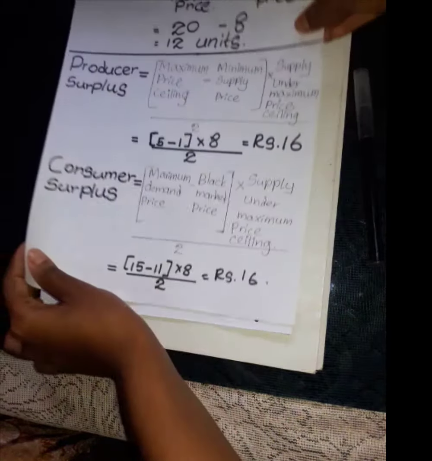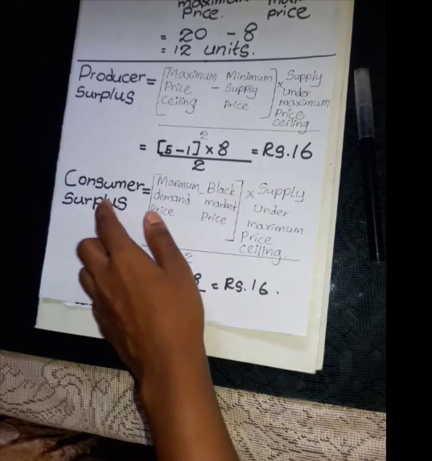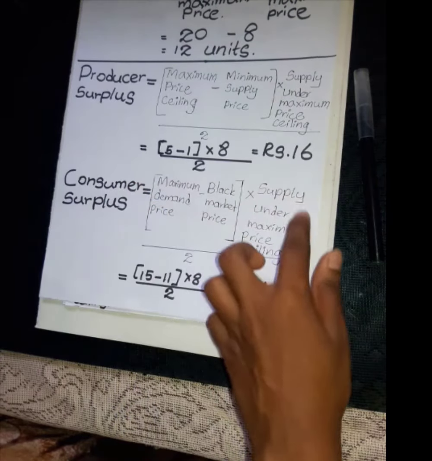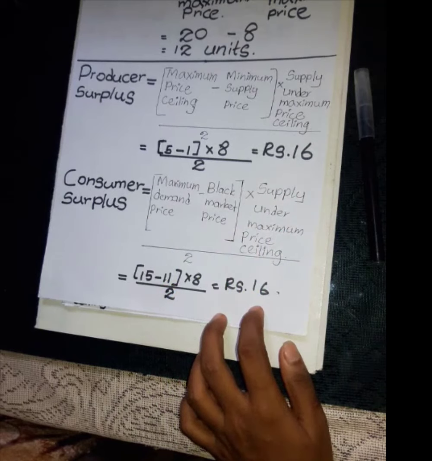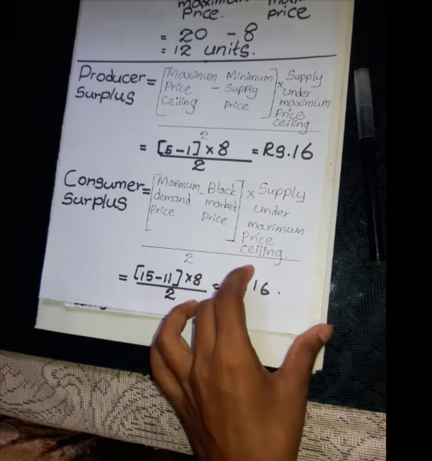So, I have taken it as this. Now, this is the consumer surplus equation, and here is our new consumer surplus. It is equal to 16.